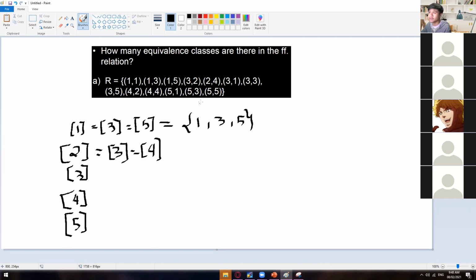Okay, how about 2, 5? Do we have 2, 5? Okay, so I guess none. So this is already one class having a set of elements 2, 3, and then 4. Oops, curly bracket. And then for 3, so 3 is related with 1, 3 is also related with 5, and 3 is also related with 2.